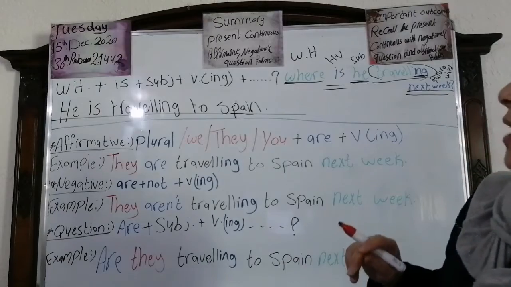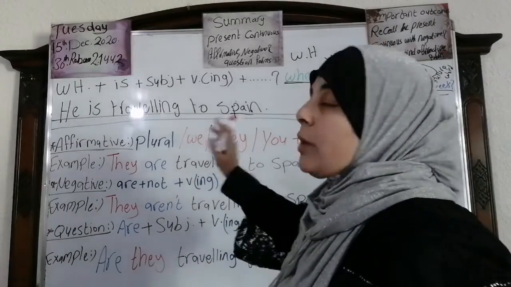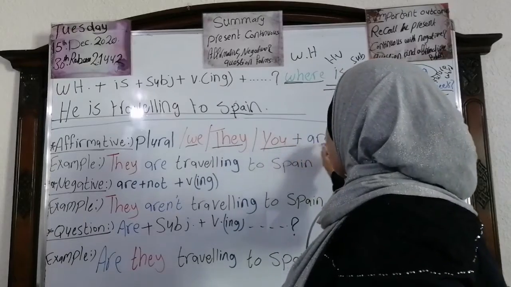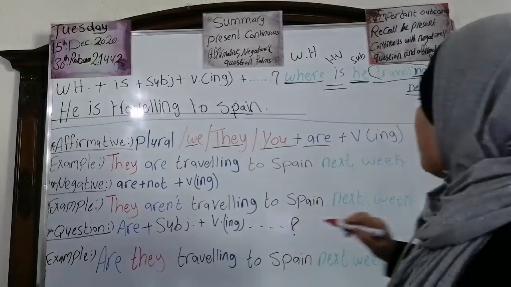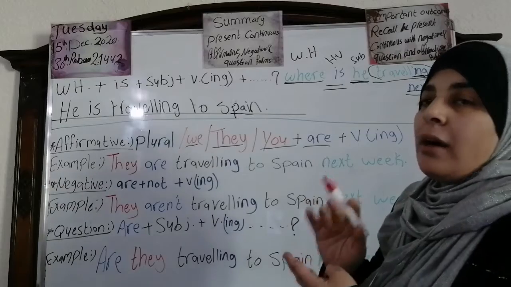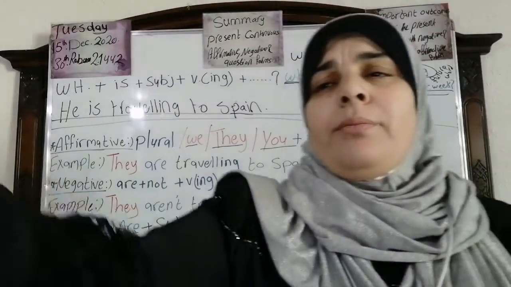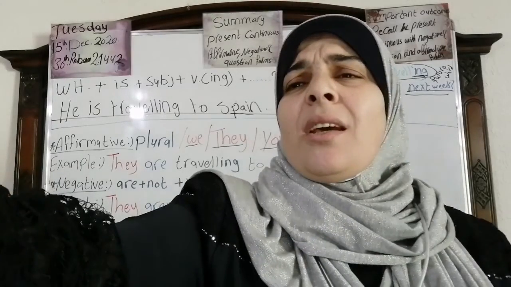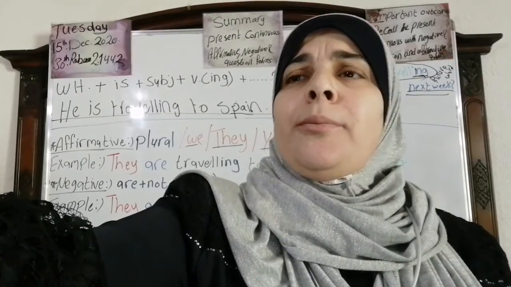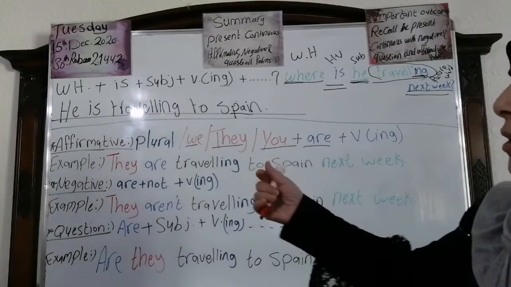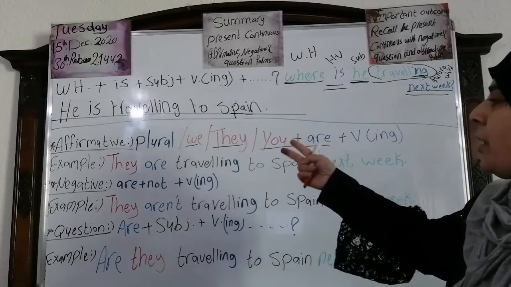We're going to deal with affirmative plural. What do you mean by plural? We, they, and you. Plus what? Plus are, plus verb ing. We say they are playing. We are singing. We are singing. You are eating. Now look here. We say we drink. They drink. You drink. Okay.